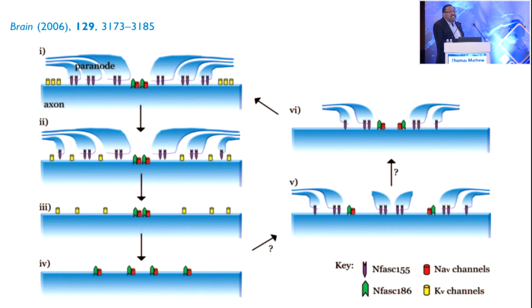So what they propose with these simple studies on this brain is that this is normal, you can see the node, you can see the paranode, and these yellow are the potassium channels, these are the sodium channels. And then what happens is that when demyelination occurs, first there is a problem at the NF155 and the glial axonal junction, and then this NF155 gets disrupted, and these potassium channels will migrate and spread across, and then slowly disrupt the synapse, and then again there is a declustering of the sodium channels. When there is a remyelination, again the NF155 appears, but it is not as good as before. And these are all the various papers which are there.